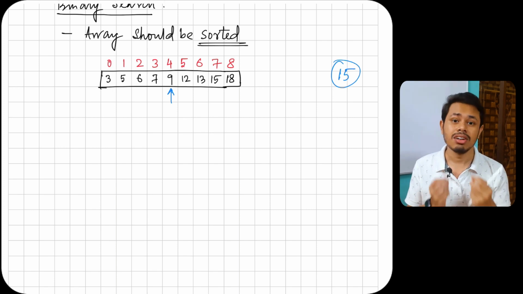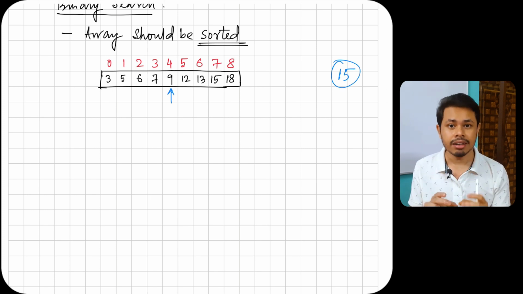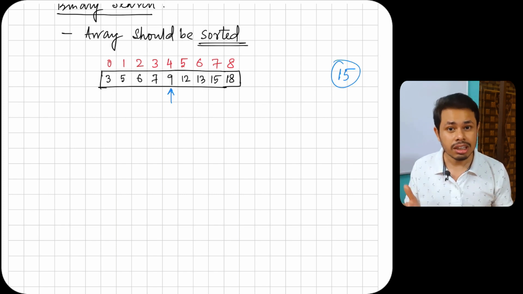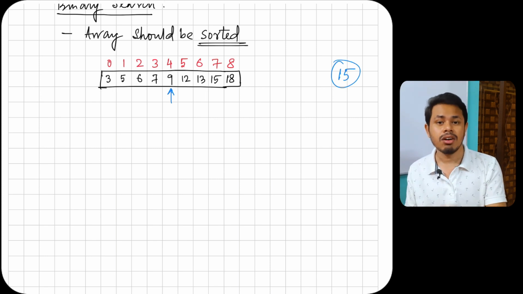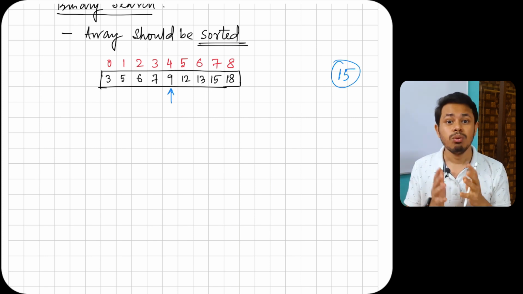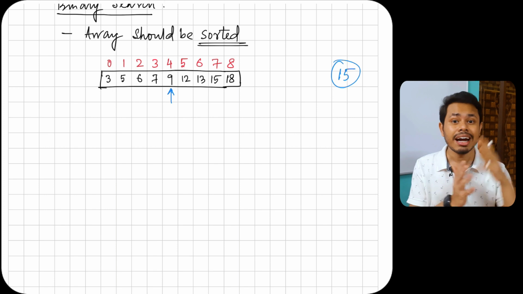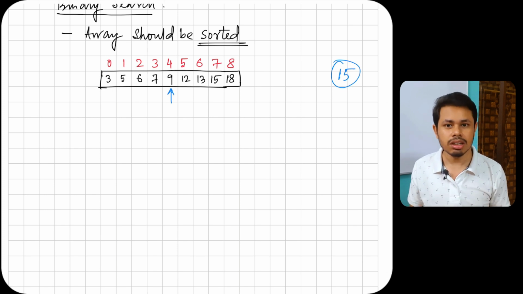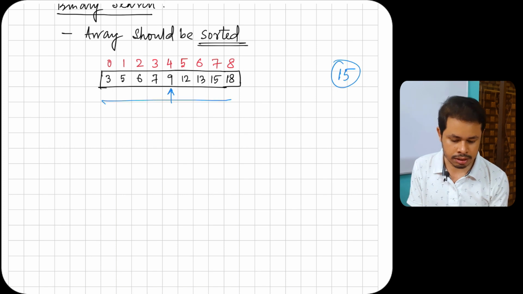If we go to the middle element, you find the middle element is 9. As the array is sorted in increasing order, all the elements on the left side of that middle element will be less than 9 and all the elements on the right side of 9 will be greater than 9. Why? Because the array is already sorted, from left to right.